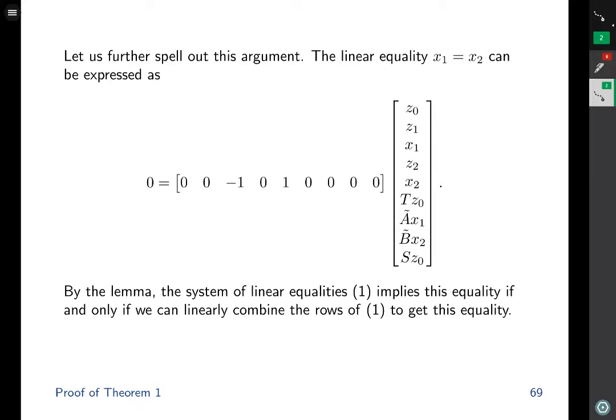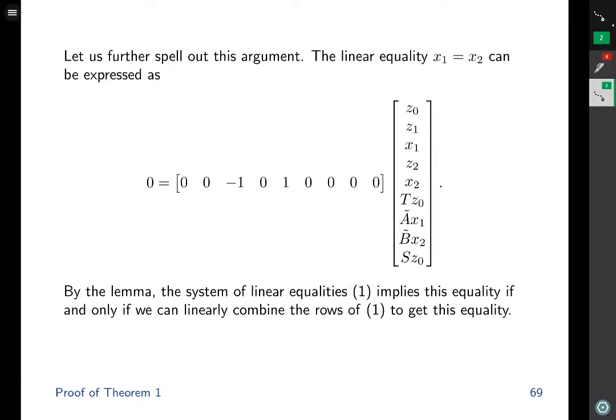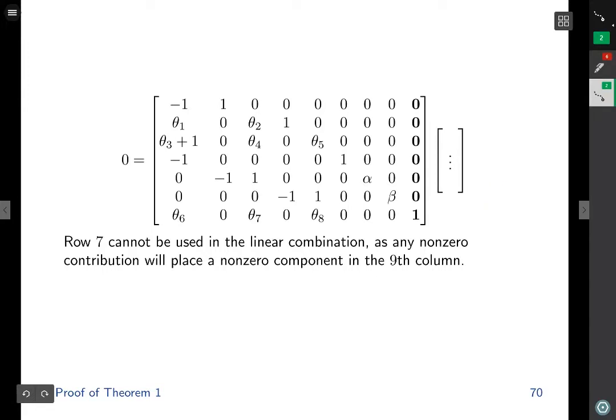The linear equality x1 equals x2 can be expressed with this linear system. This minus 1 gets multiplied to this x1, this 1 gets multiplied to this x2. By the lemma, the system of linear equalities 1 implies this current equality if and only if we can linearly combine the rows of our system of linear equalities to obtain this equality. Note that these components are 0, and these two are the only non-zero components in this linear equality. This is our system of linear equalities.